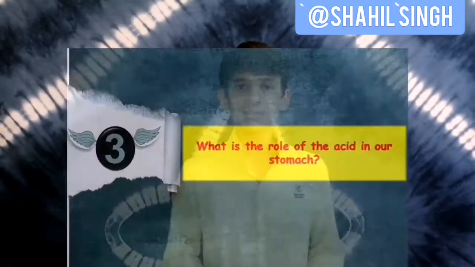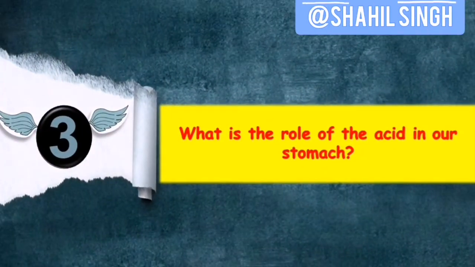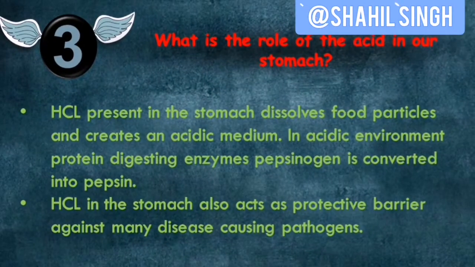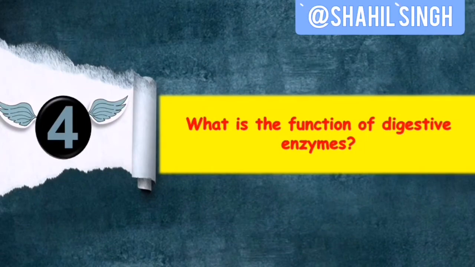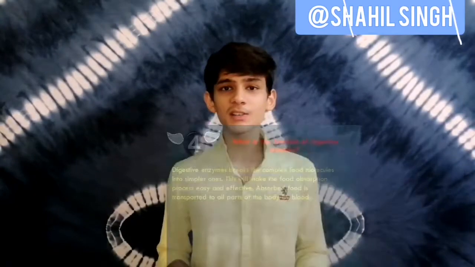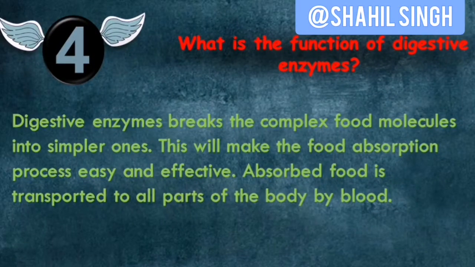So our next question is, what is the role of acid in our stomach? So I have dealt with this question in detail in my first video, so you may check out that video. Now our stomach or digestive glands release HCl, hydrochloric acid, to prepare an acidic medium for pepsin to work. Also it kills existing bacteria in your food. So the next question is, what is the function of digestive enzymes? So the function of digestive enzymes is to speed up the process of digestion and make it easier and more efficient.